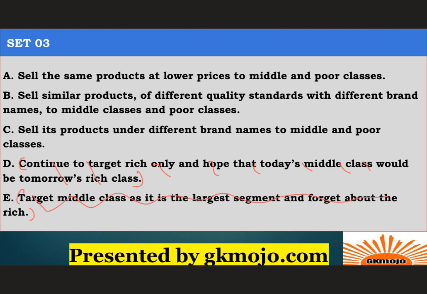Option A is ruled out because if you sell expensive, I mean, very good products at low prices, you'll end up losing money in the longer run, right? For example, if you're not able to understand this logic, let's suppose you have iPhone 12 Pro, right? I don't know, it must be costing around $1,000, right? Now tomorrow, people are not that interested in buying iPhone 12 Pro. Like the rich people or the middle class people are not much interested because they think it's a waste of money. Will Apple be making it available for $100?